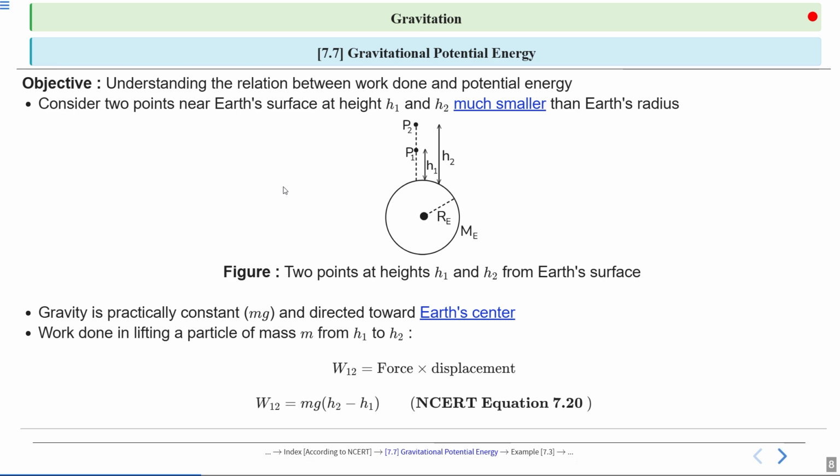So the work done W12 is equal to mg times the difference in height, h2 minus h1. This is represented by equation 7.20, and this is a very important equation. It shows how potential energy changes with height, providing a clear link between work and energy.